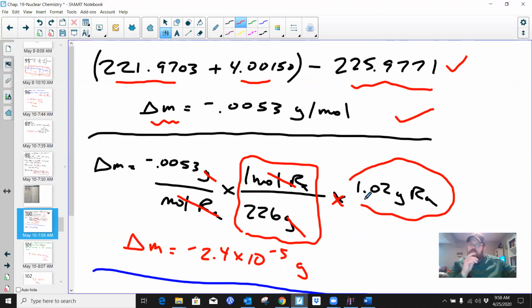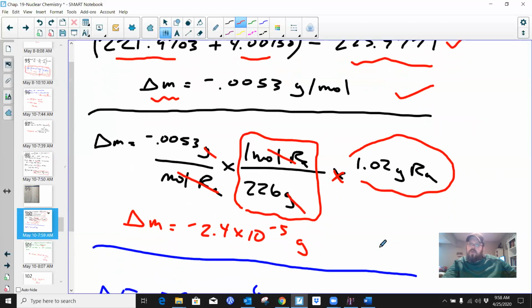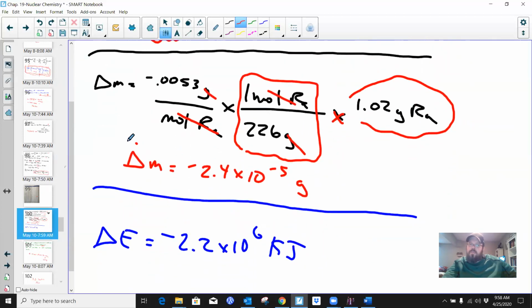So think of this as basically figuring out how much mass is being lost based off of this initial amount. This mass that is being lost here is based off of if we started with a mole of the reactant. Well, we didn't. We started with way less than a mole. So now my converted value for the delta M ends up being negative 2.4 times 10 to the negative 5th grams. So there's 2.4 times 10 to the negative 5th grams of substance lost.